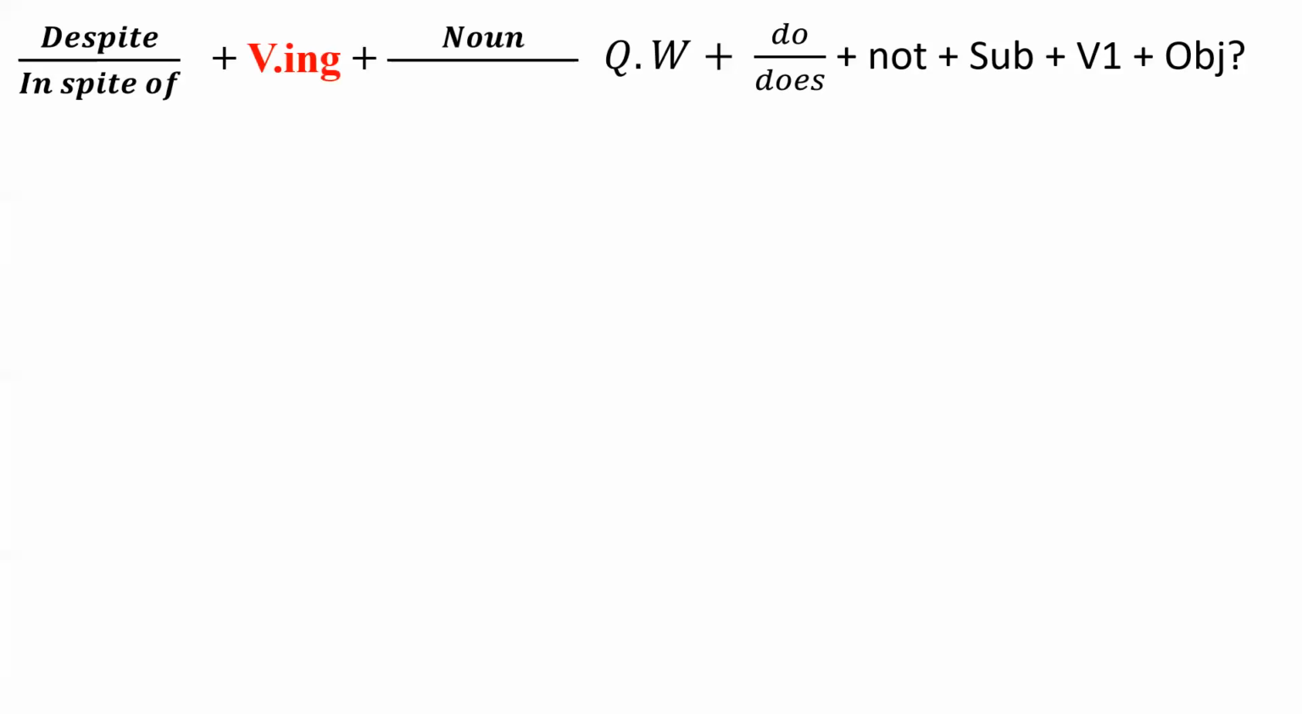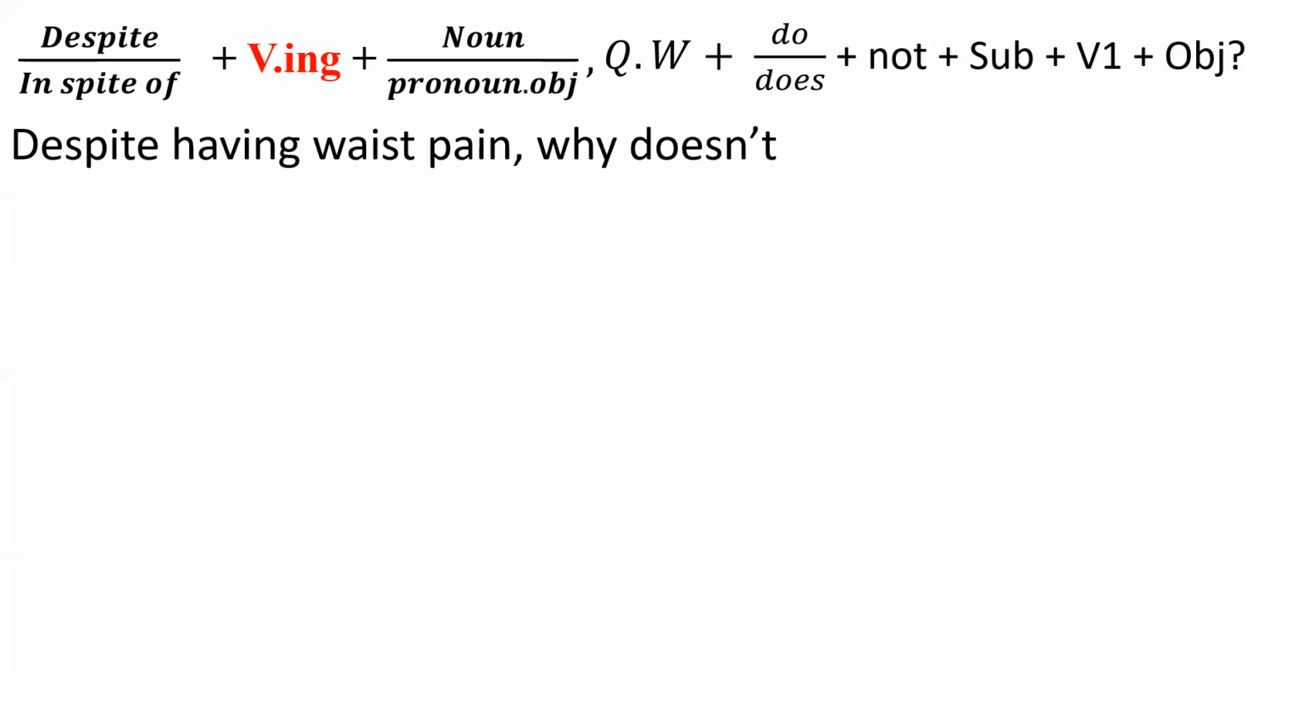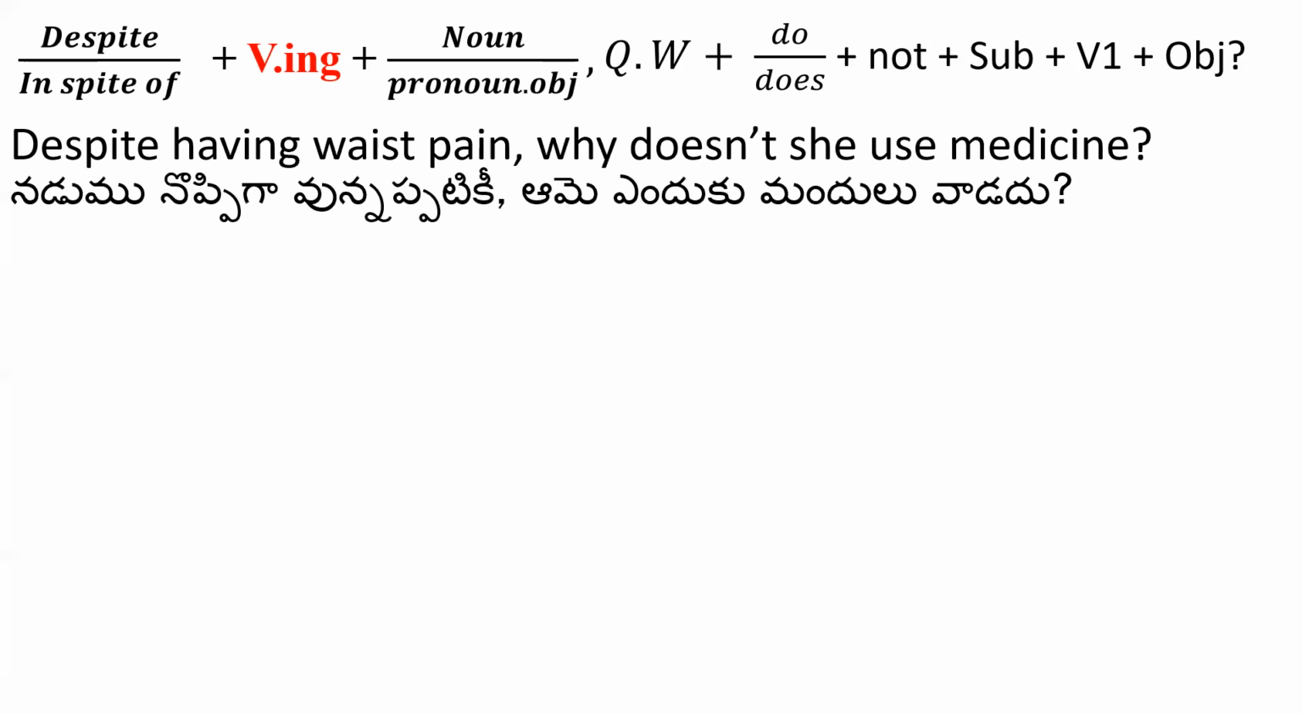Negative question: question word plus do/does plus not plus subject plus verb first form plus object. For that we have to add despite or in spite of plus verb plus ing form plus noun or pronoun under object case, or object. Despite having the waist pain, why doesn't she use medicine? Despite having waist pain, why does not she use medicine?